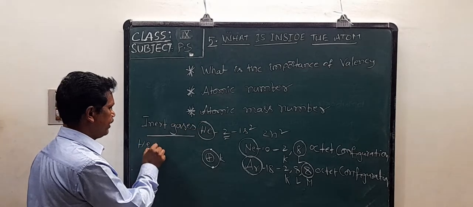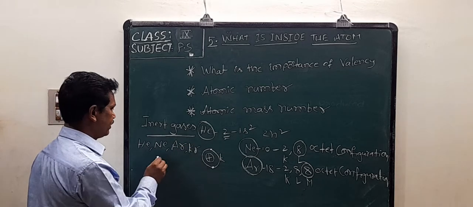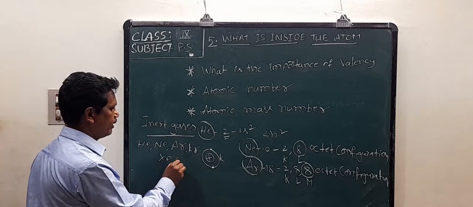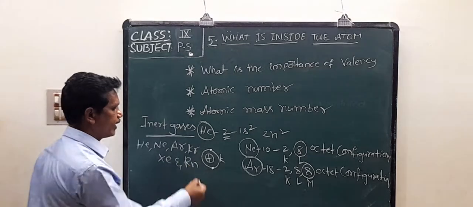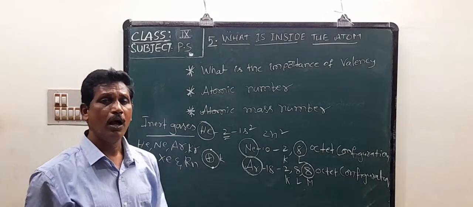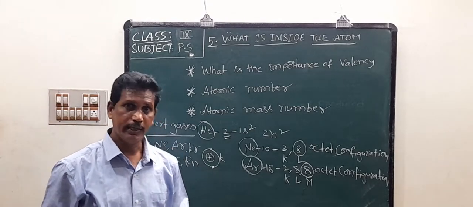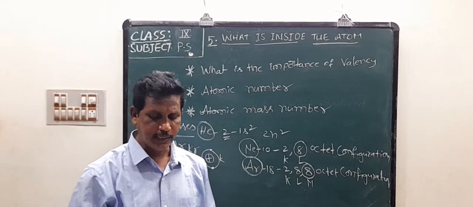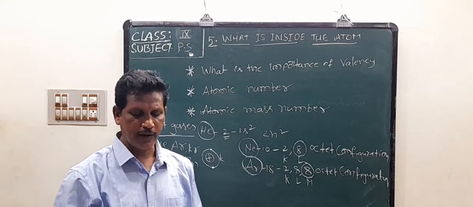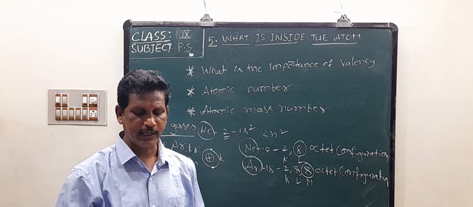Helium, neon, argon, krypton, xenon, and Rn is radon. These elements are called inert gas elements, zero group gas elements, or noble gas elements. Inert gases. Scientists studying the distribution of electrons in different shells concluded that there is a special arrangement of electrons in helium.